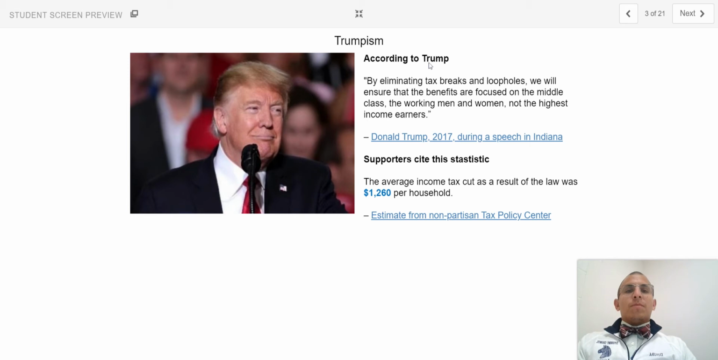According to Trump, his ideology was by eliminating tax breaks and loopholes, we will ensure that the benefits are focused on the middle class, the working men and women, and not the highest income earners. Supporters citing the statistic claim that the average income tax cut as a result of the law was $1,260 per household. Keyword here being average.